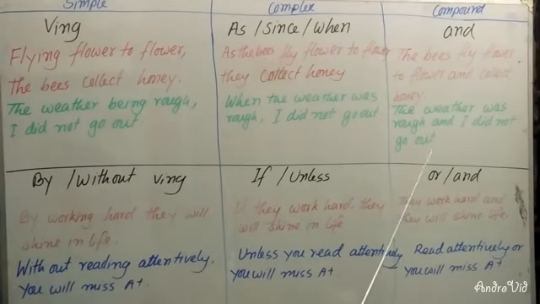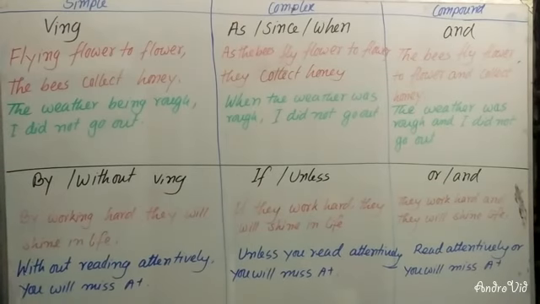It is not so difficult. If you open your eyes and listen attentively, you can solve it easily. And if you have "if" or "unless" in a complex sentence, you can write "by", then "ing" with the present form of the verb. Or if it is a negative sentence, or if you have "unless" in the complex sentence, you have to use "without" here.